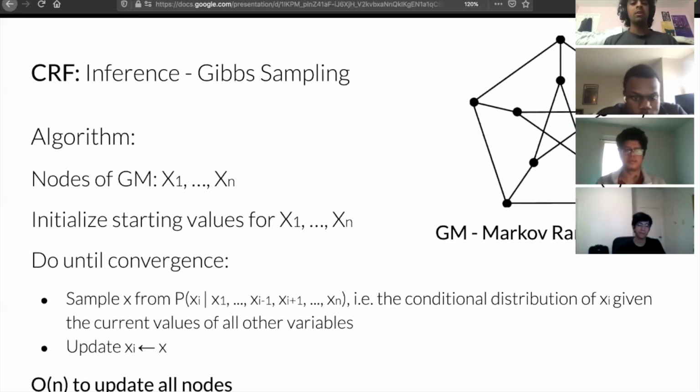To perform inference on our CRF, we use Gibbs sampling so that we have a zero bias approximation. However, Gibbs sampling is usually very ineffective because it requires O(N) updates. It requires O(N) time complexity to update all of the nodes.